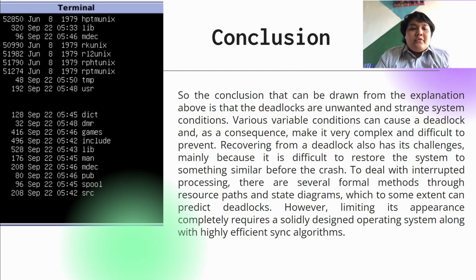To deal with internal processing, there are several formal methods through resource paths and state diagrams, which to some extent can predict deadlock. However, eliminating it completely requires a solid operating system design along with highly efficient synchronization algorithms.